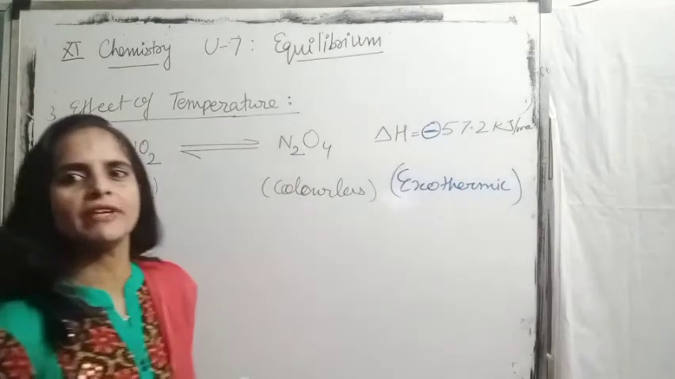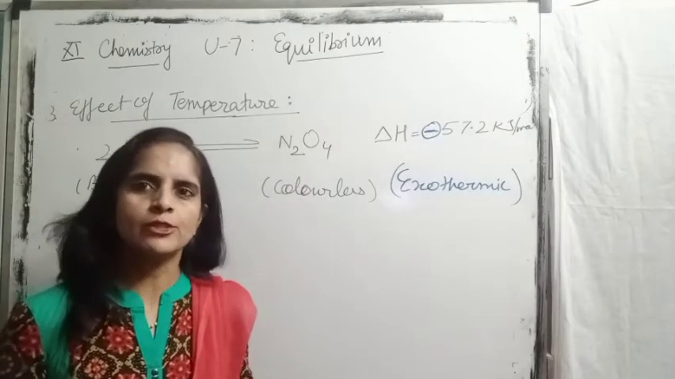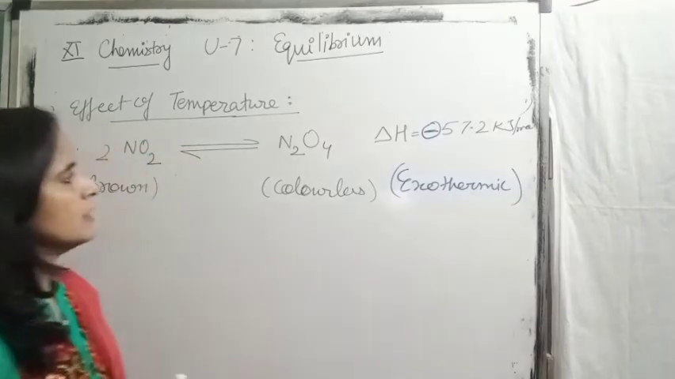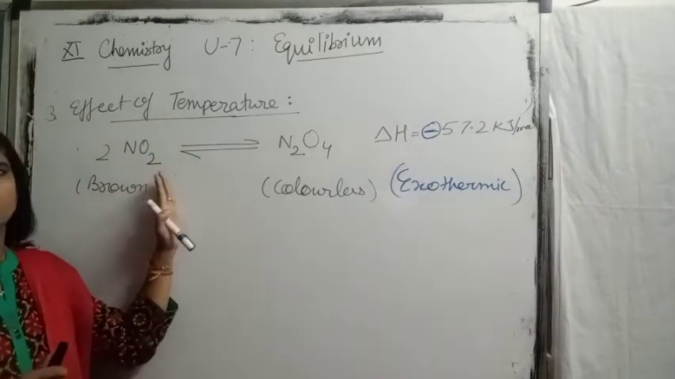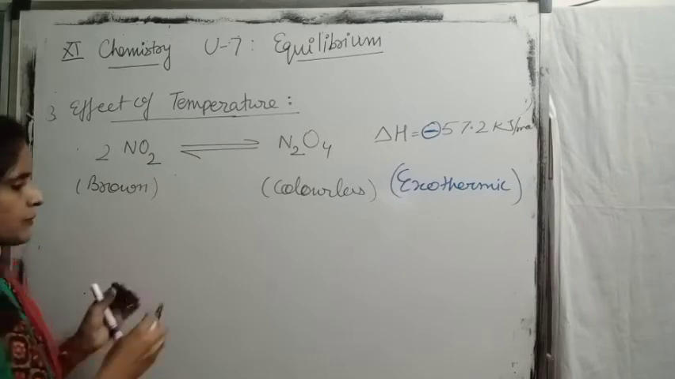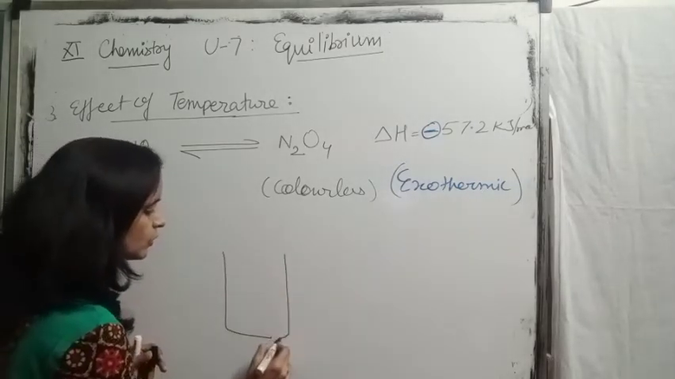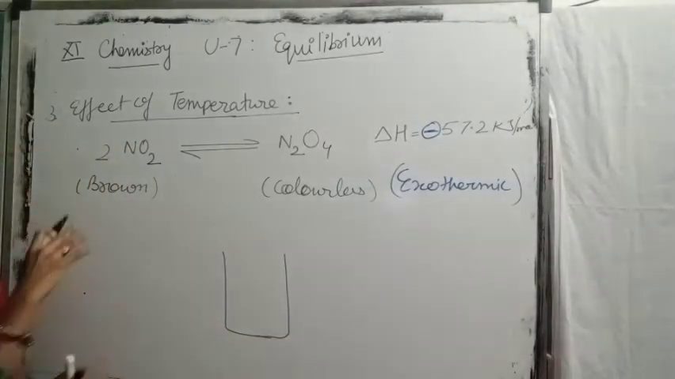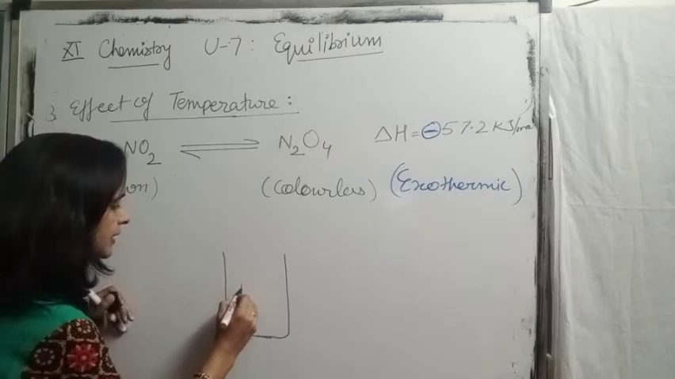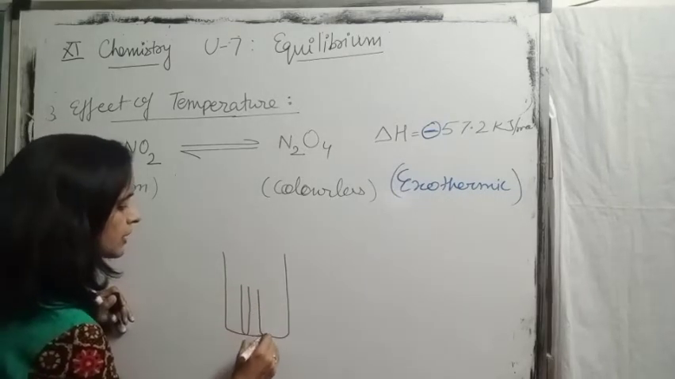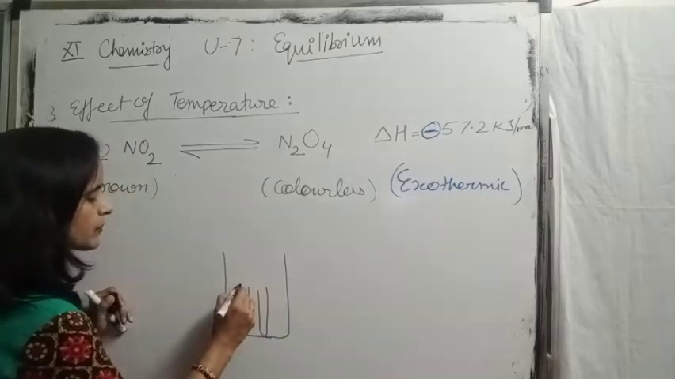Dimerization process of NO2 is an exothermic process. Now to check the effect of temperature, take 2 test tubes filled with NO2 gas. Seal these test tubes properly and place both the test tubes in a beaker containing water at room temperature.